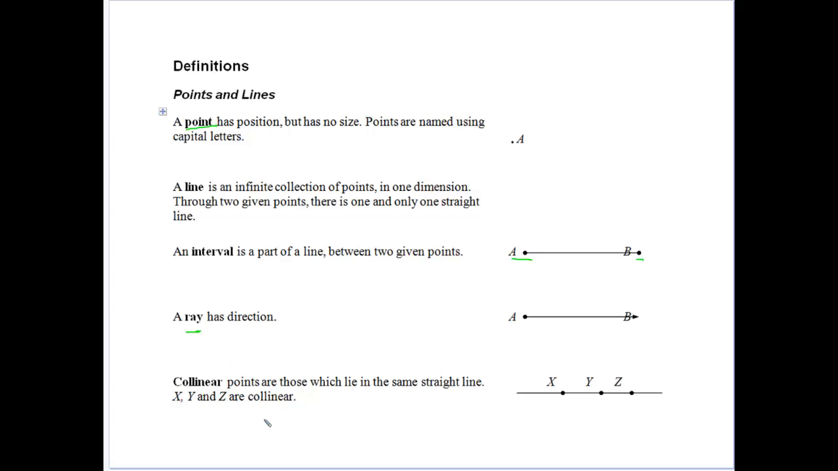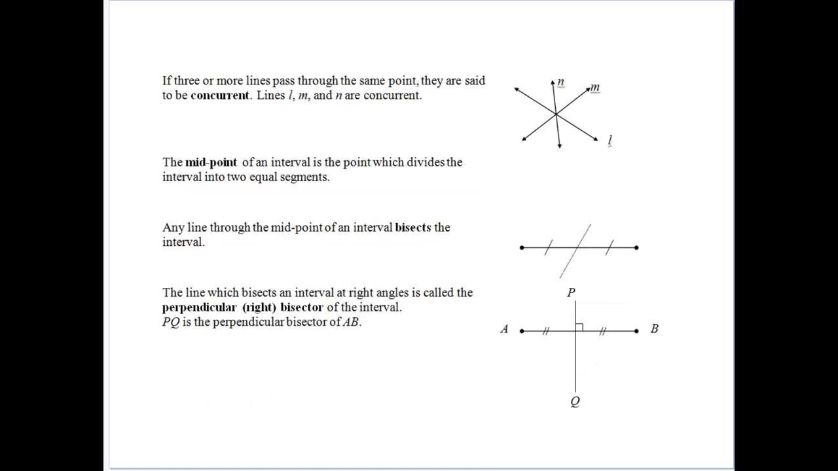The term collinear. We've probably seen collinear a bit when we did coordinate geometry earlier in the year. Collinear points are ones that lie in the same straight line. So in coordinate geometry, we talked about them having the same gradient between X, Y, and Y, Z. So they're all in the same line, and that's what we call collinear points, together on the same line.